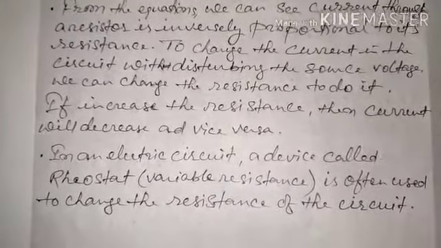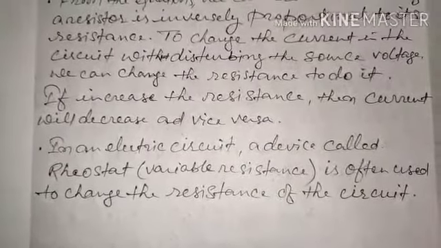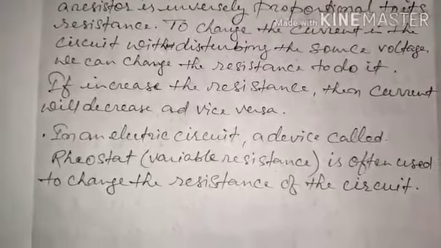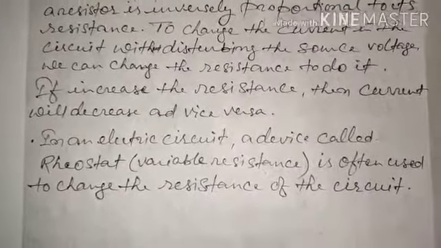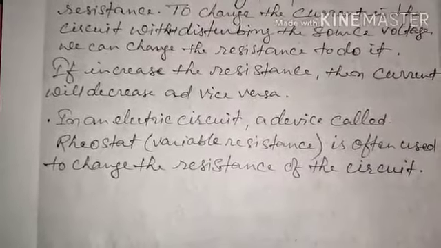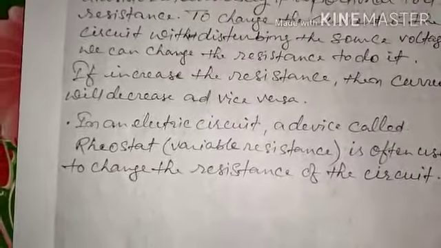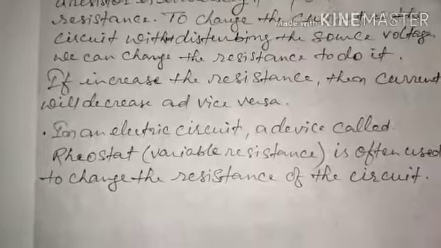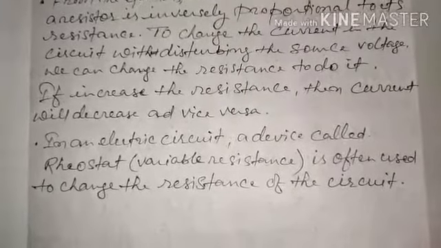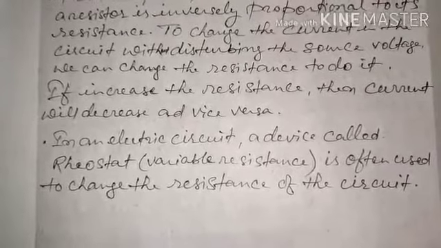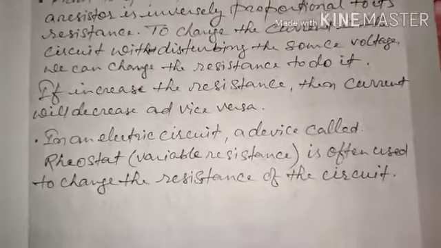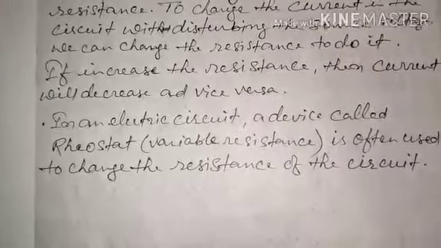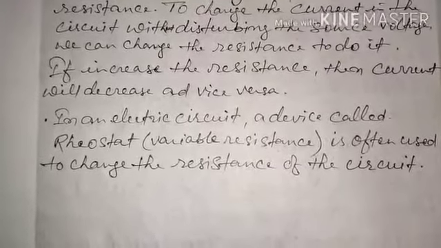To change the current in the circuit without disturbing the source voltage, we can change the resistance. We don't want to disturb the voltage and want to change the current, so we can change the resistance of the conductor. It means we can replace the conductors and we can get different values of currents. We have to study the factors on which the resistance of the conductor depends. That we'll see in the next class. In this class we are discussing only Ohm's law. So if we increase the resistance, then current will decrease and vice versa.